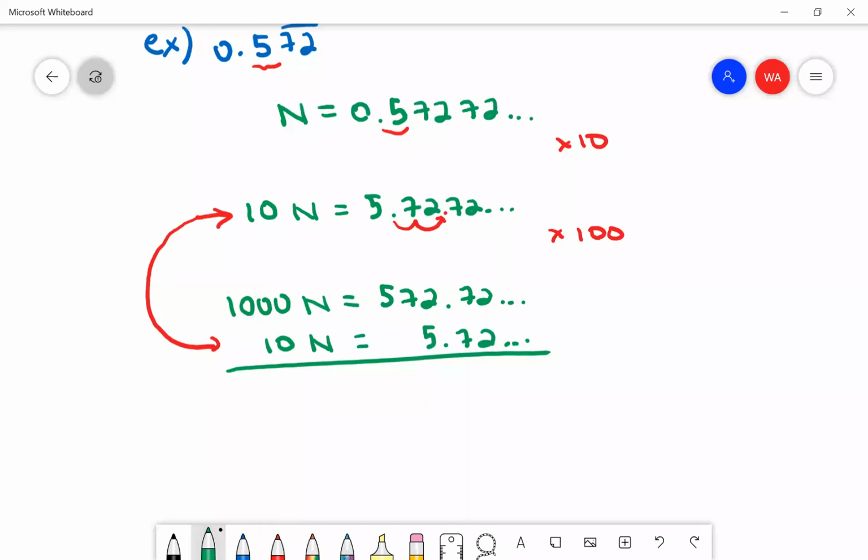So on the left side, I'm going to get 990n. And on the right side, the 0.72 repeating part, the repeating part of the decimal goes away. And I'm left with 572 minus 5, which is 567. And now dividing by 990, there is n.